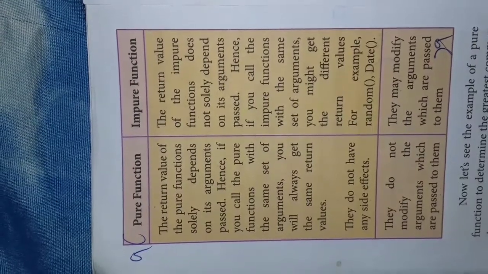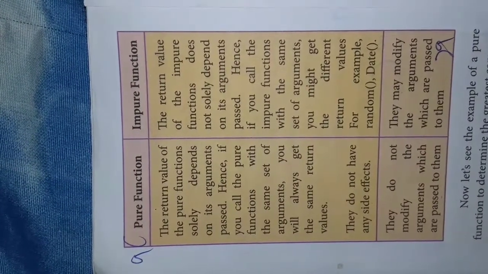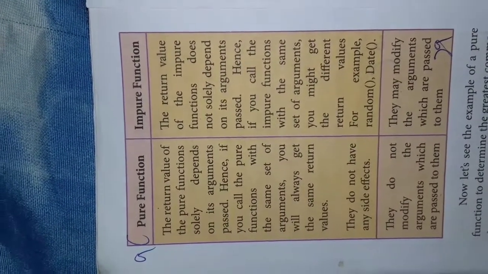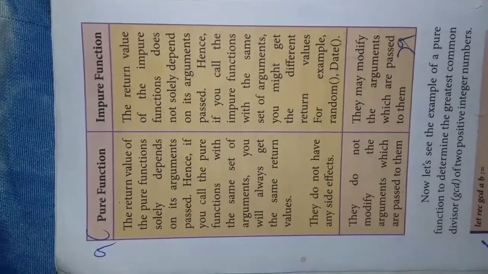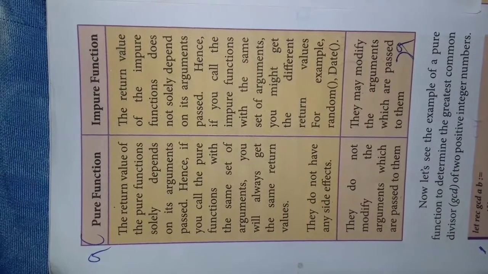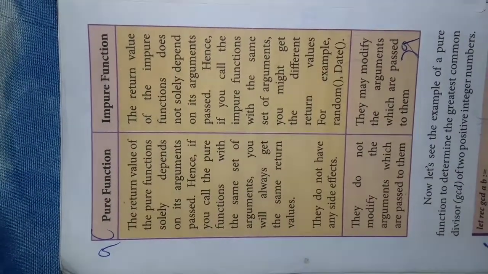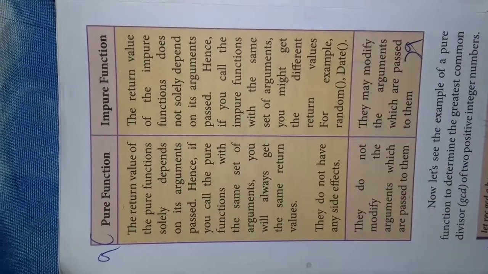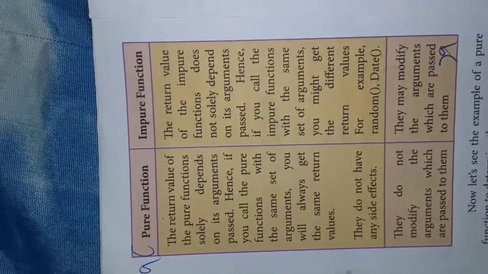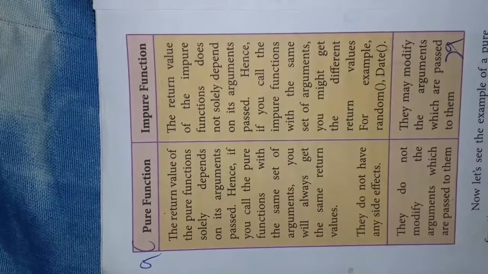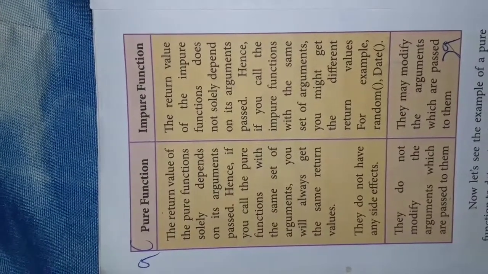Second point is there is no side effect in the case of a pure function. There will be side effects in the case of an impure function. Third point is pure functions do not modify the arguments which are passed to them. Impure functions may modify the arguments which are passed to them. So these are the differences between pure function and impure function.